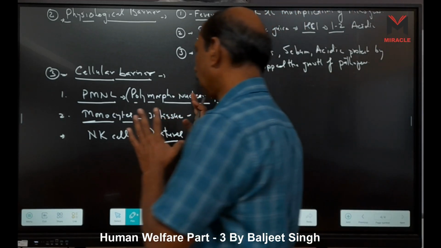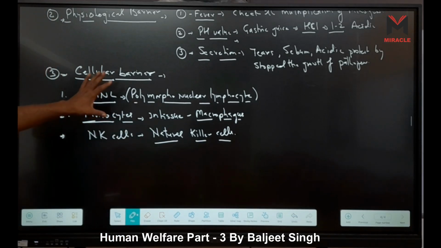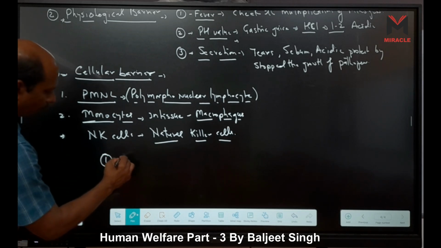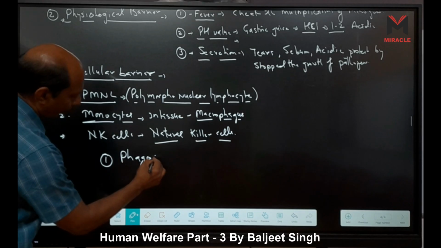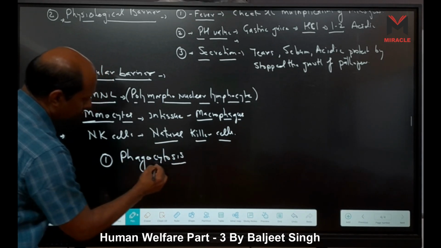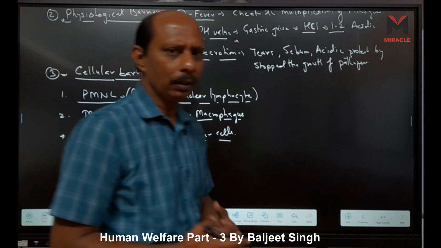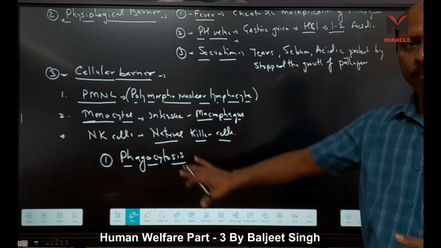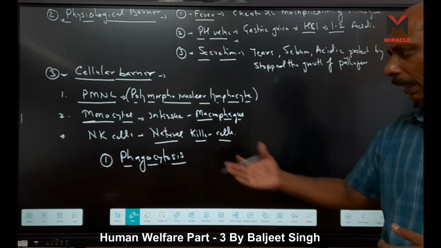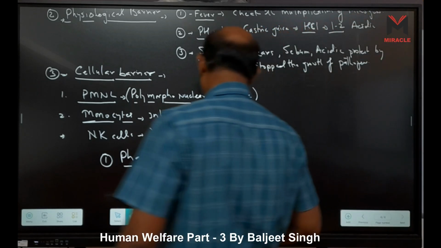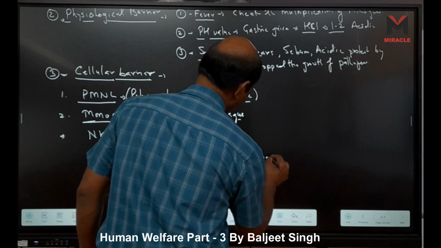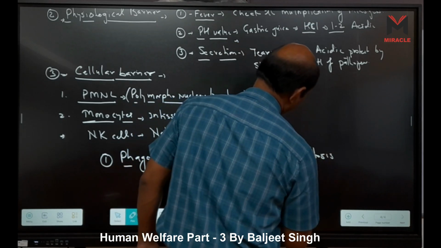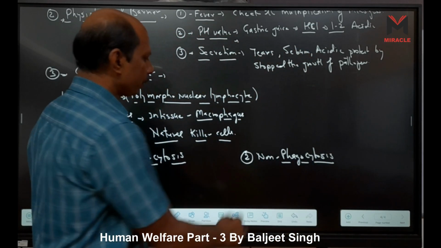How do they defend us? And what process do they use? So they have two processes. First one is called phagocytosis. Phagocytosis means they eat the foreign part, virus, bacteria, protozoan, or debris also, right? Blood cell debris. They eat and digest. Second one is here non-phagocytosis.